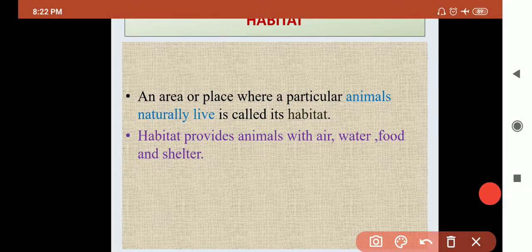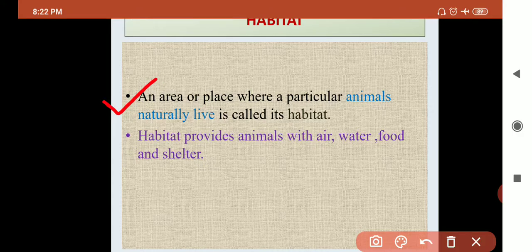Give the examples of the animals that are found in your surrounding. Okay, give the examples. Yes, cow, goat, sheep. These are the animals that are found in your surrounding. So let's start with our first topic, that is habitat.